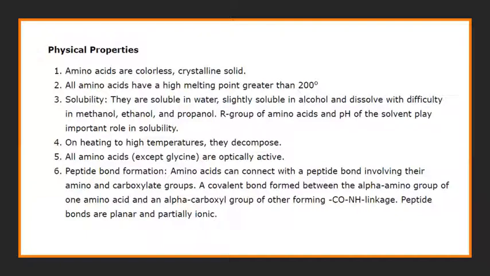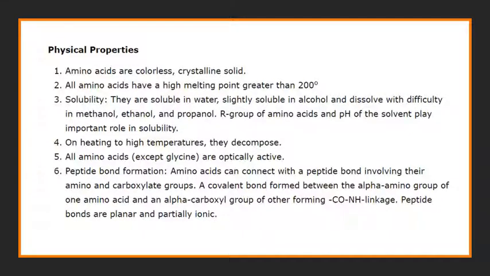Now we will see the physical properties of the amino acids. If the protein is colorless and tasteless, of course the amino acids are also colorless, and they are crystalline solids. All amino acids have a high melting point, greater than 200 degrees Celsius. So an amino acid will start to melt only if we raise the temperature up to 200 degrees.